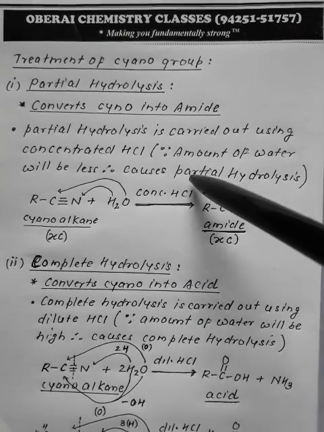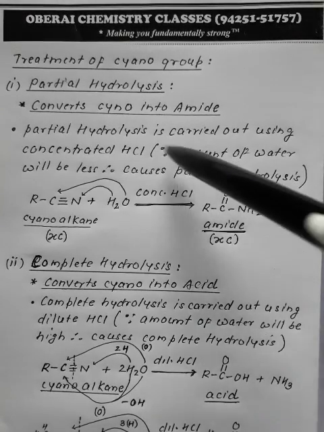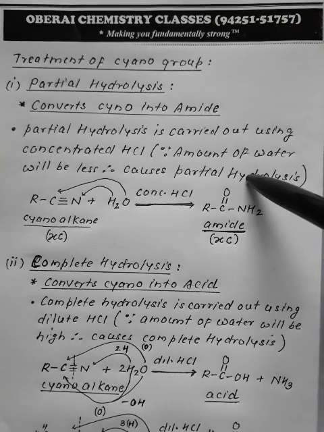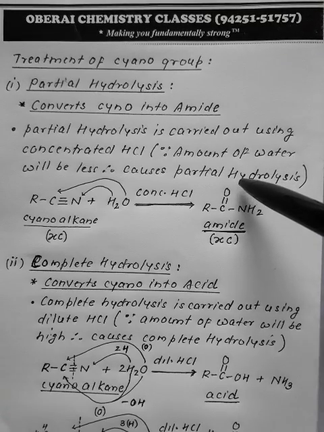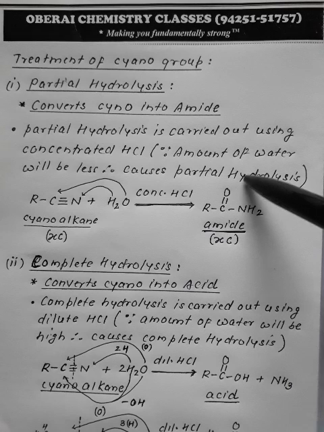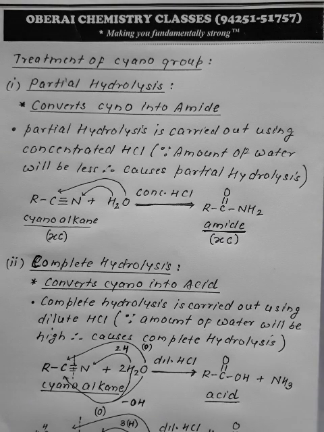In the case of concentrated HCl, since the amount of water is less, the hydrolysis would be partial, converting cyano into amide. Let's discuss with an example.